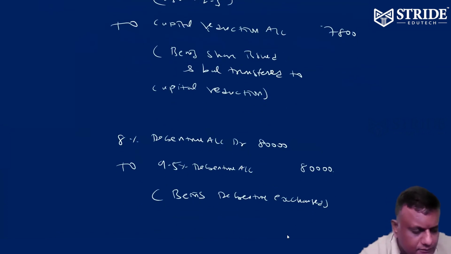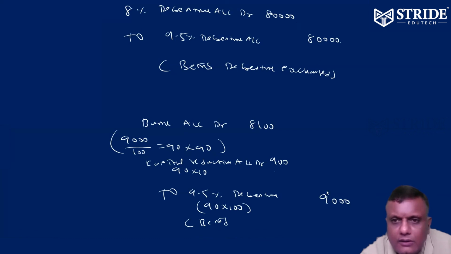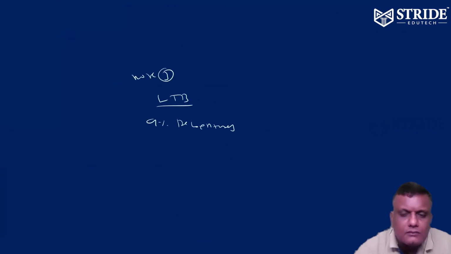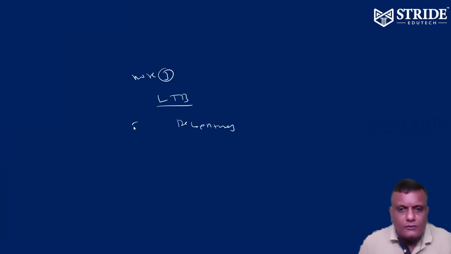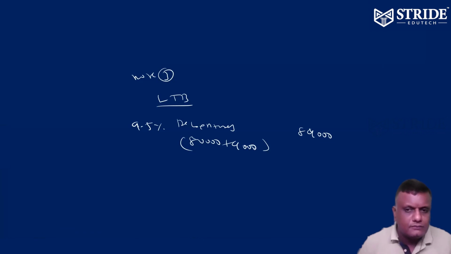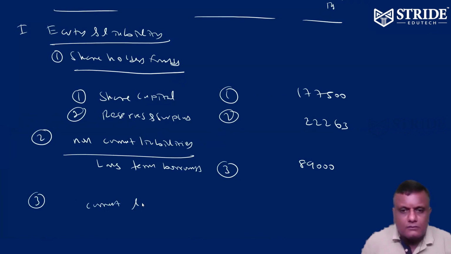9% debenture. So 80,000 and 9,000, that is 89,000. Note 3, 89,000. Sorry, it's 80,000 and 9,000, making 89,000. So number 3 is note 3.